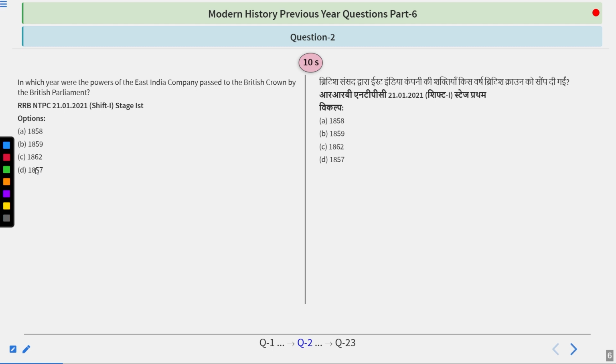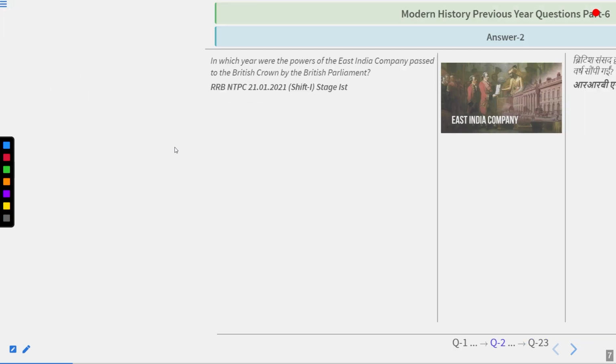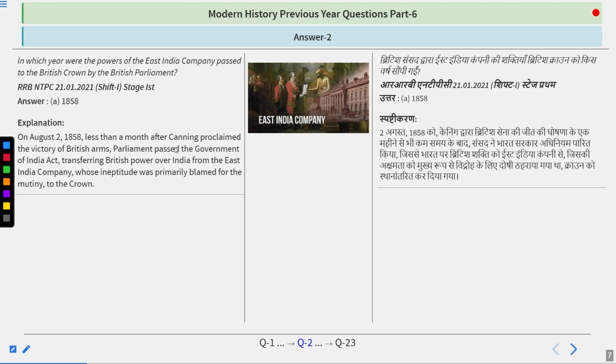In which year were the powers of the East India Company passed to the British Crown by the British Parliament? A very important question this is. So try to find out the answer. Options are 1858, 1859, 1862, 1857. So just answer this, guys. And I guess the answer you are giving is right, because the answer is 1858.